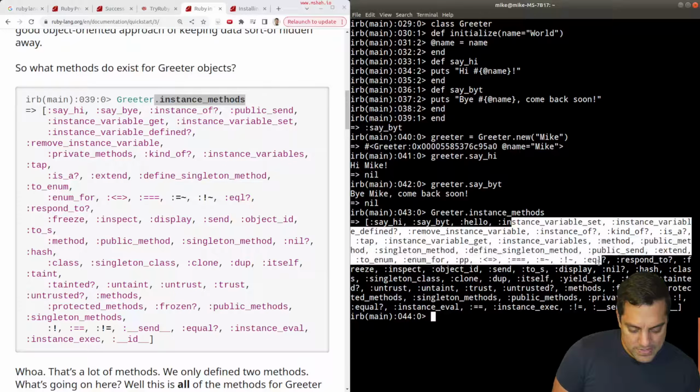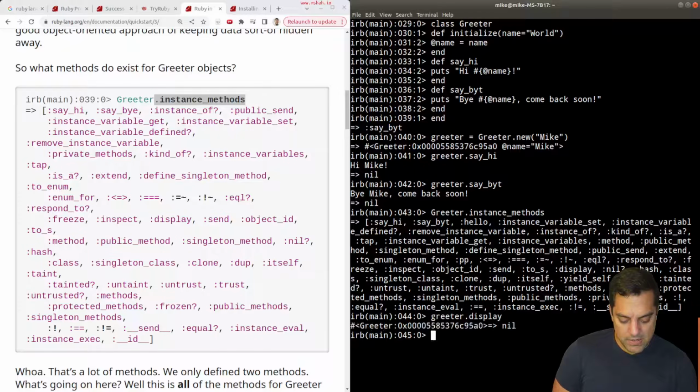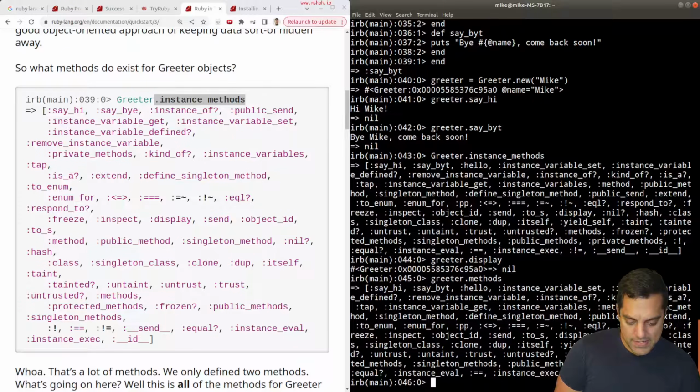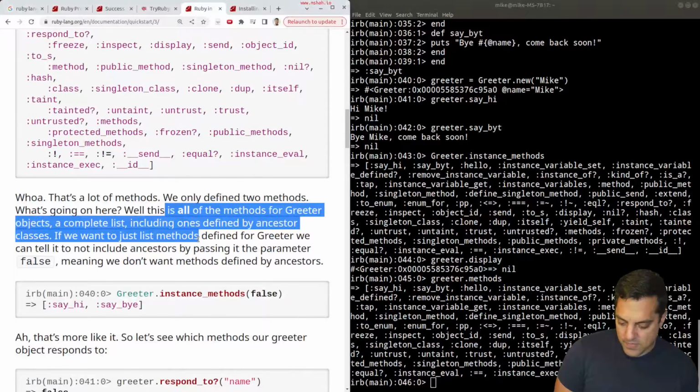And then I guess I've got all these built in. So if I just do display or something, let's see, Greeter display. Do I have that built in? Okay, nil, I guess. I don't know. Greeter methods. What is that here? Okay, I guess that's giving me everything as well. Interesting. So there's a lot of stuff here.